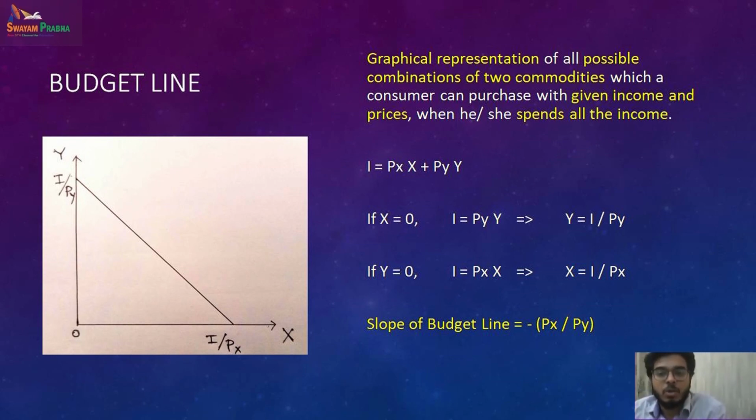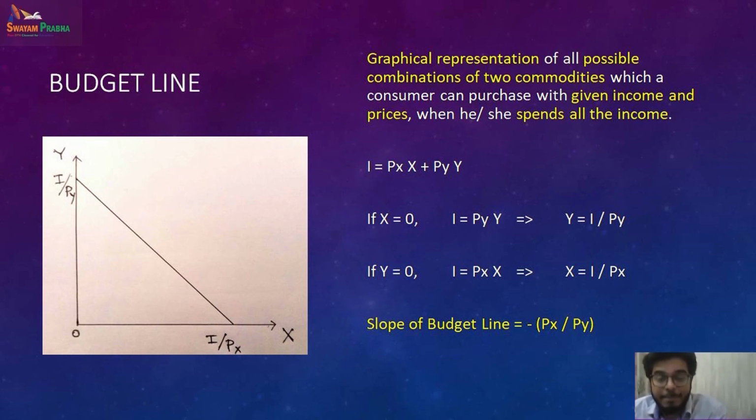Now, what is a budget constraint? A budget constraint is your budget, your income, using which you will buy two commodities. Theoretically, we do not have any concept of saving. We consume both the commodities or one of the commodities, spending the entire income.